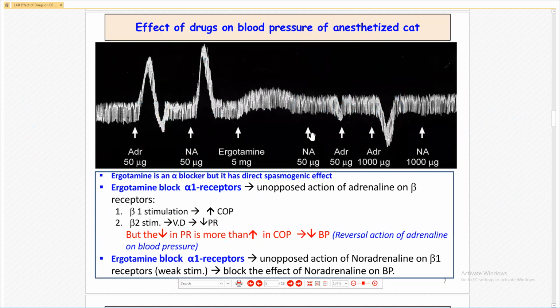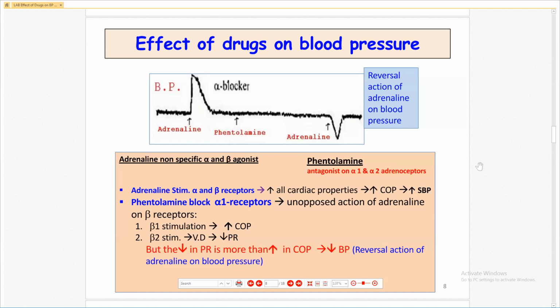Let us see another experiment. Effect of drug on blood pressure. As we know, see the graph.